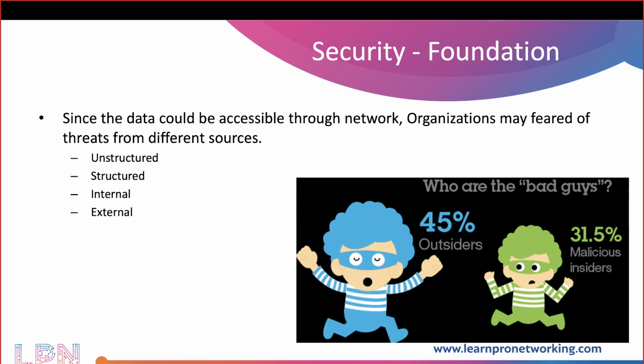So we normally call this a trust exploitation. One of the PCs inside the network has been compromised. Using that PC's trust, the whole network can also be compromised. So we need to make sure that when you're applying security, it should be across your network, not one department. Okay. So internal threats could also be structured or unstructured. External threats could also be structured or unstructured. That's the point I'm just trying to make.